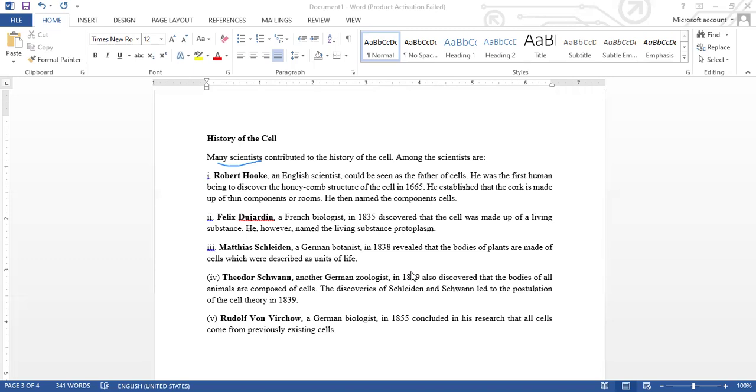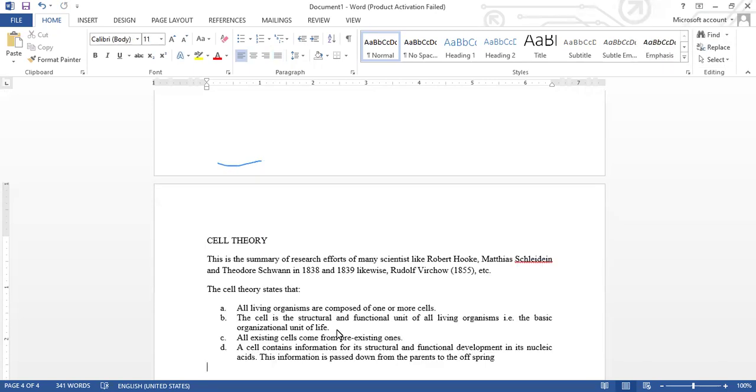The contribution of all these five scientists, as I've said earlier. Here I have summarized the cell theory into just four, and these four combine all of the theories that have been postulated, all of the rich history of the cell.